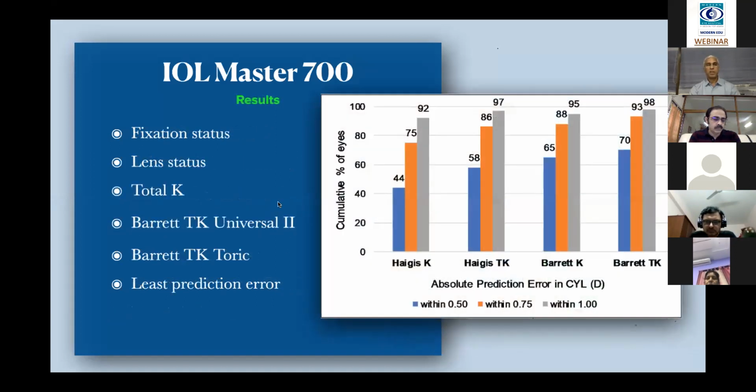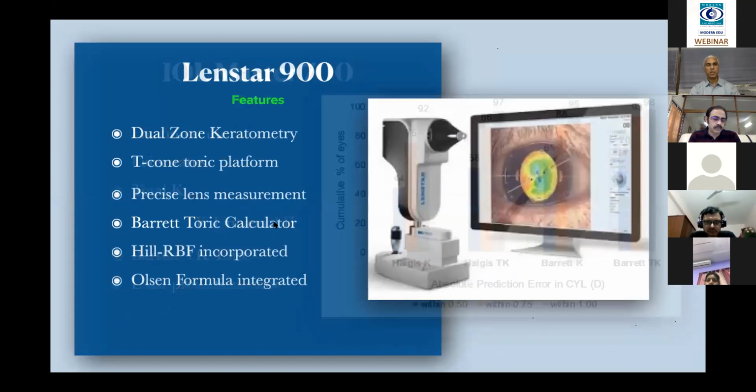These are some of the results where, if we apply the Barrett True K or the total K, definitely the prediction errors are very low. This is another recent equipment, the Lenstar.